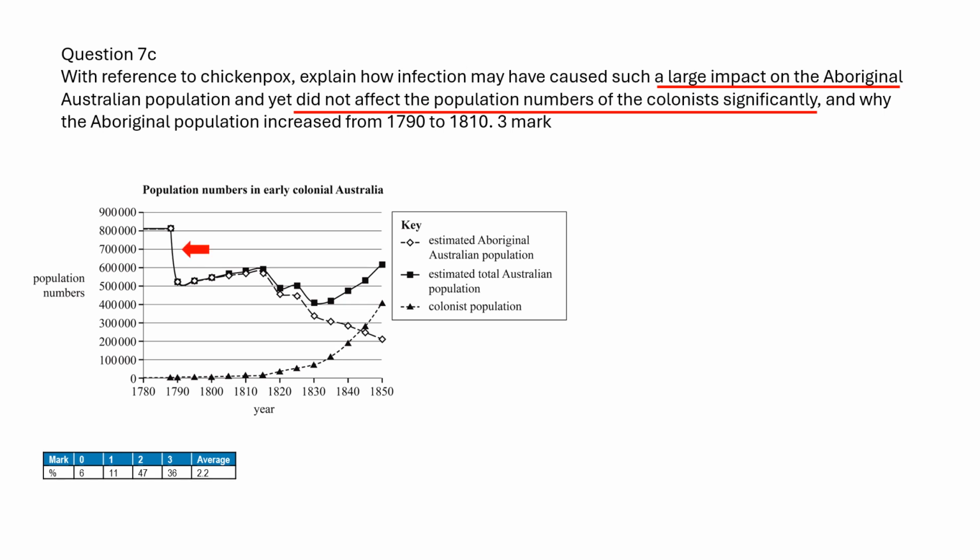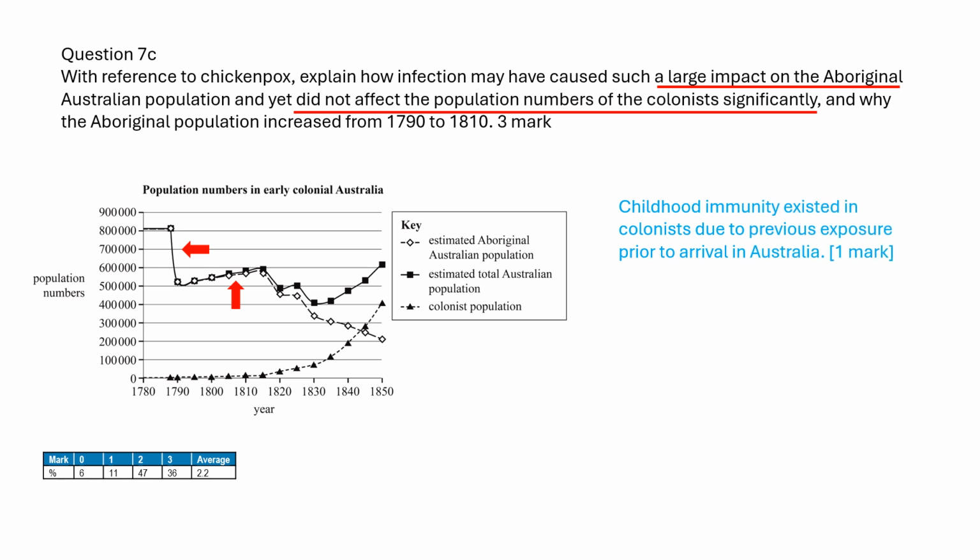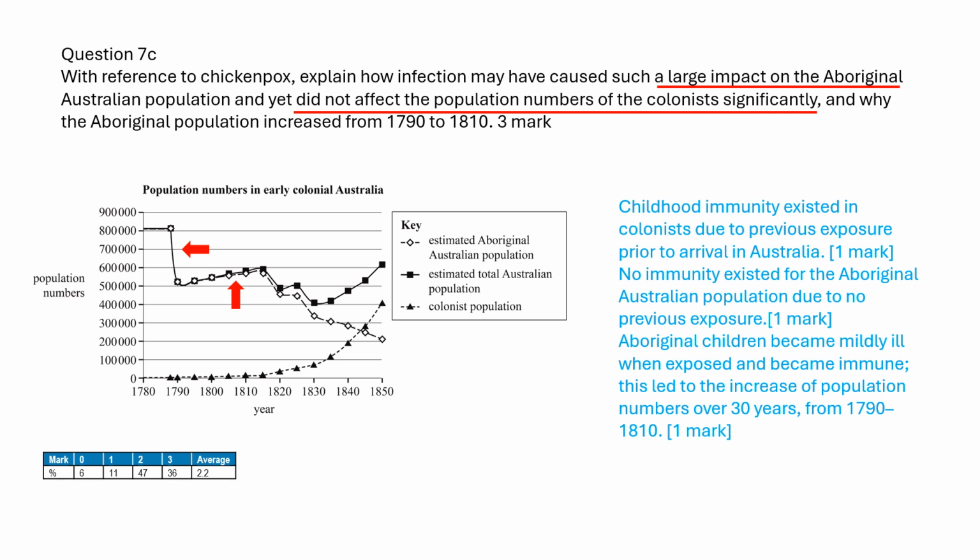This diagram shows that the Aboriginal population declined as the colonist population increased first, and then the Aboriginal population also increased. Childhood immunity existed in colonists due to previous exposure before arrival in Australia. No immunity existed for the Aboriginal Australian population due to no previous exposure. Aboriginal children became mildly ill when exposed and became immune. This led to an increase in population numbers over 30 years, from 1790 to 1810.